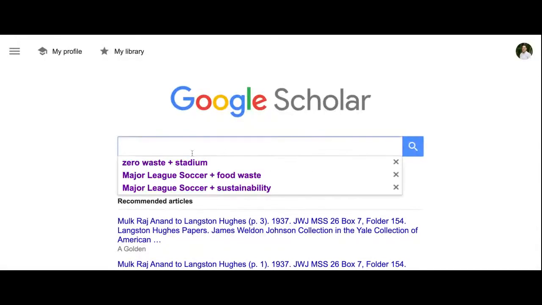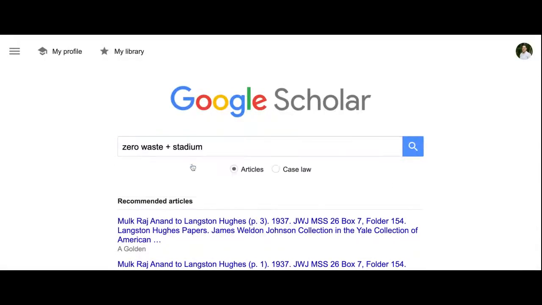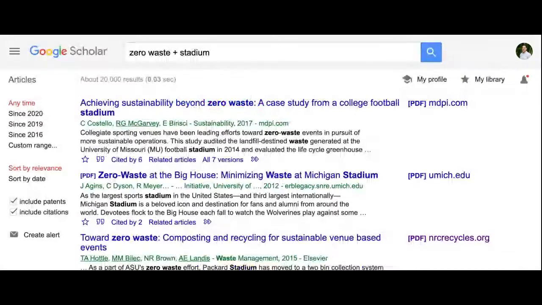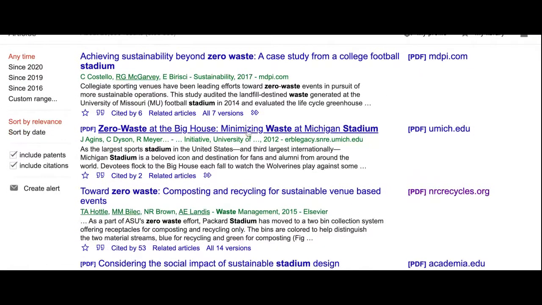Because in that sense, this is a source to find particularly academic papers, academic studies, right? And they're accessible to y'all through the MDC library. All you have to do is log into the MDC library. You can use this simply. And so you'll see this one right here, Achieving Sustainability Beyond Zero Waste, a case study from College Football Stadium. Okay, it's available. It's a PDF. I could read it. Zero waste at Big House, minimizing waste at Michigan State. Also usable, right? But it's a little bit old.